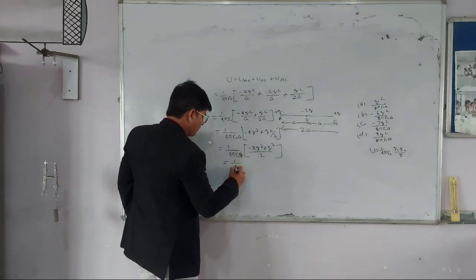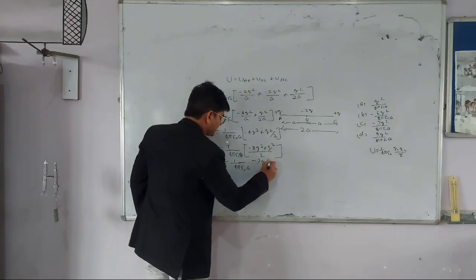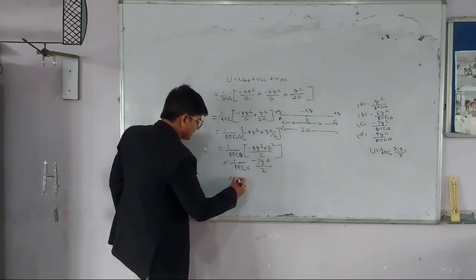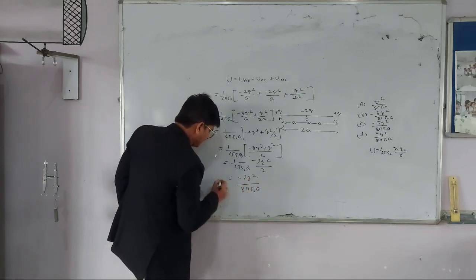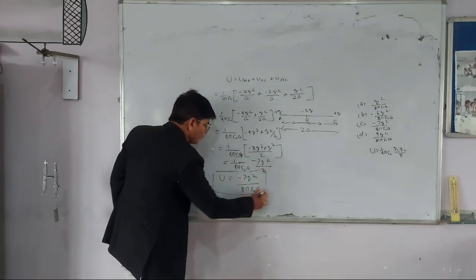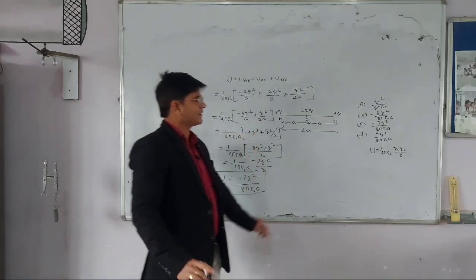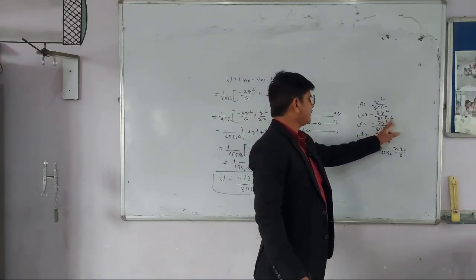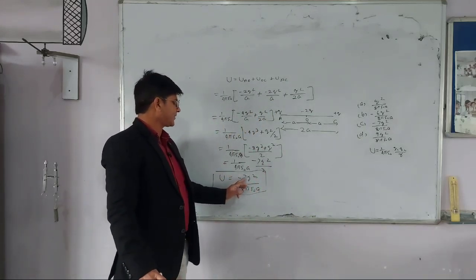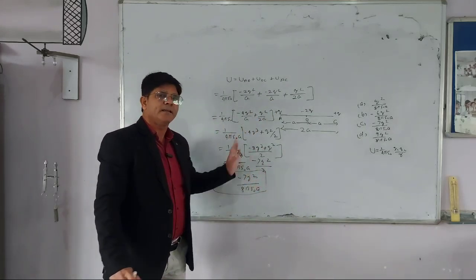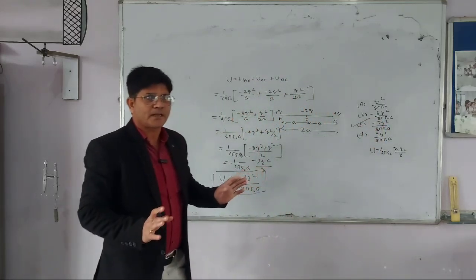So 1 upon 4 pi epsilon naught a, minus 7q square upon 2. So we can write minus 7q square upon 8 pi epsilon naught a. This should be the potential energy of the whole system. Let me see if there is any option or not. So clearly you can see the option C, that is minus 7q square upon 8 pi epsilon naught a. This should be the correct option. So the correct option is option C. I hope it is clear now.